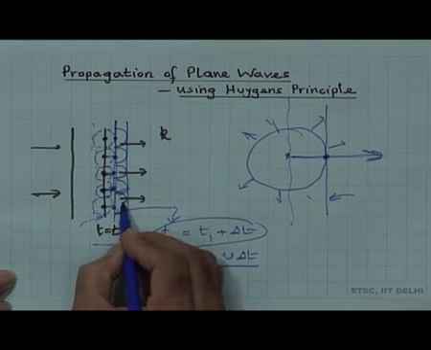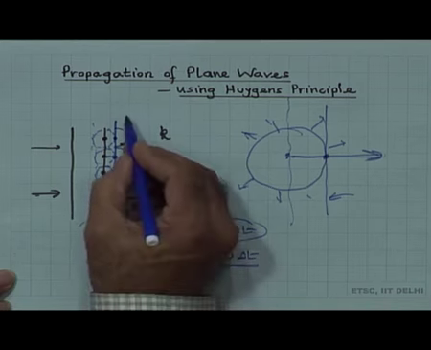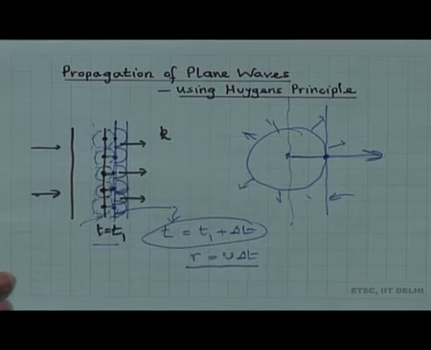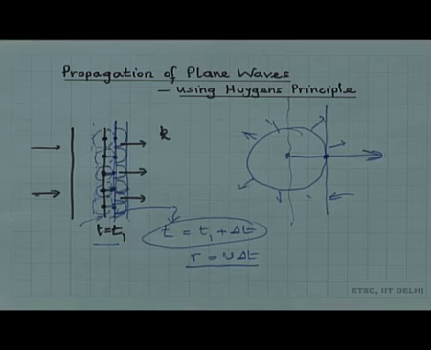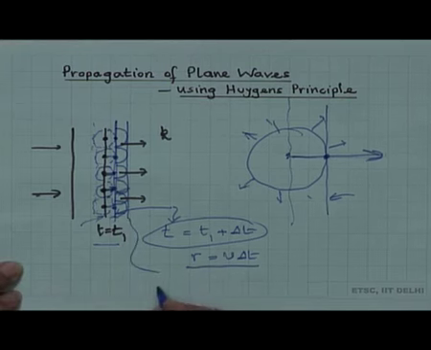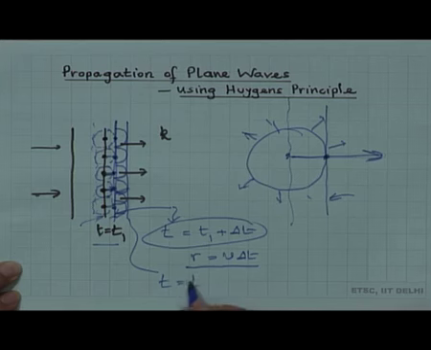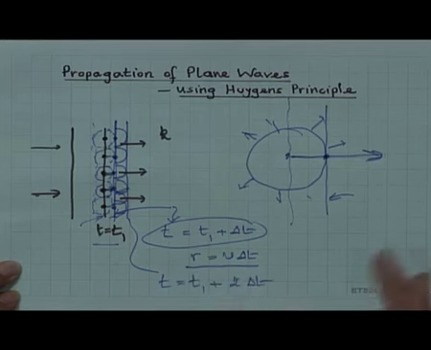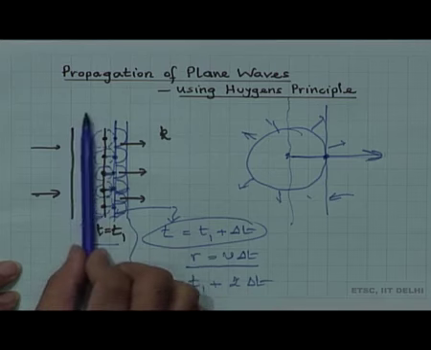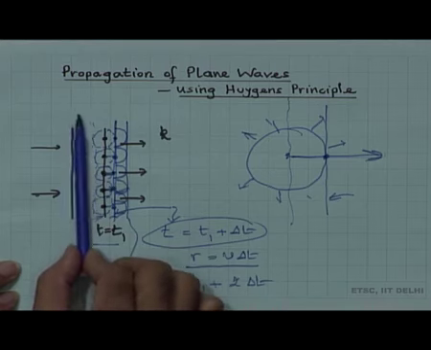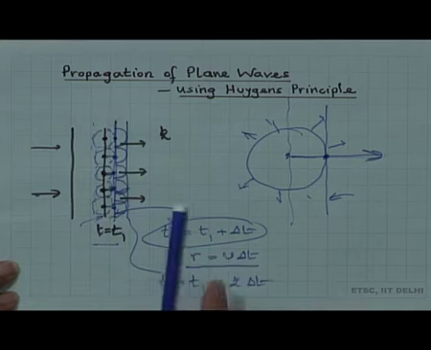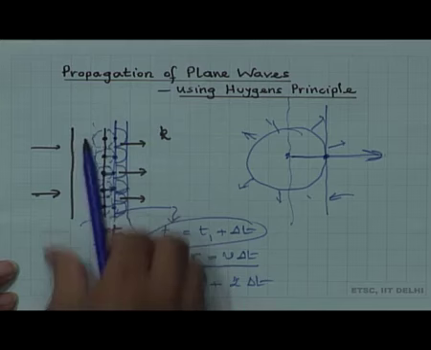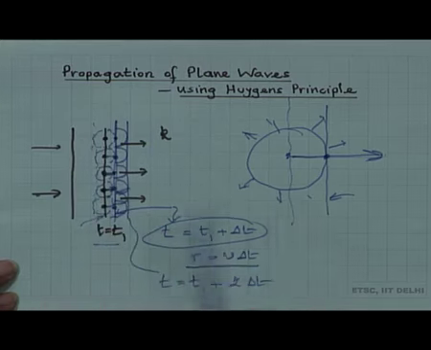Then the tangent to these secondary wavelets would represent the wavefront at a later time. So, this would be the wavefront at a later time t equal to t1 plus 2 times delta t, and so on. In other words, this explains the propagation of plane waves in the direction of k, the evolution of the wave with time.